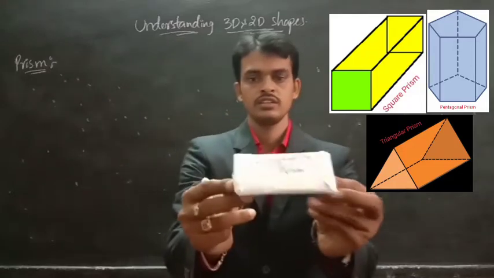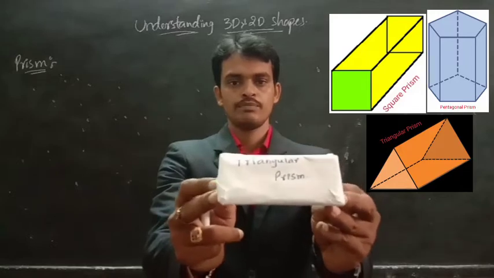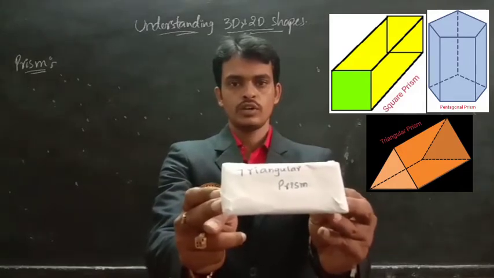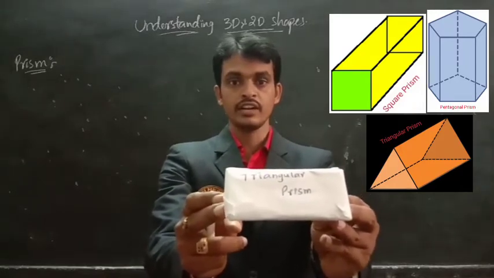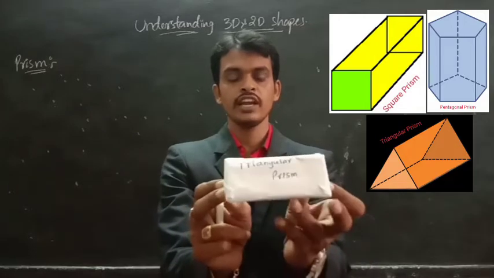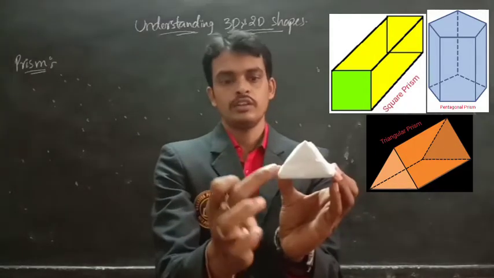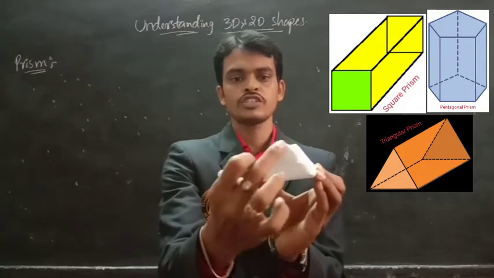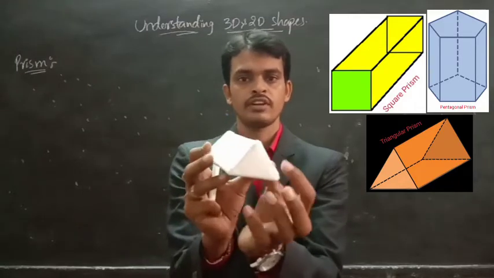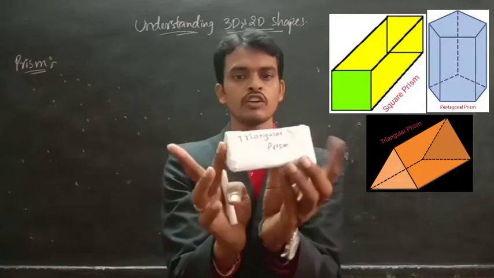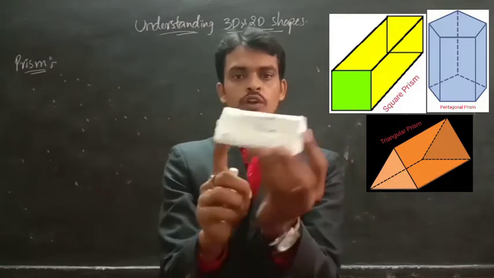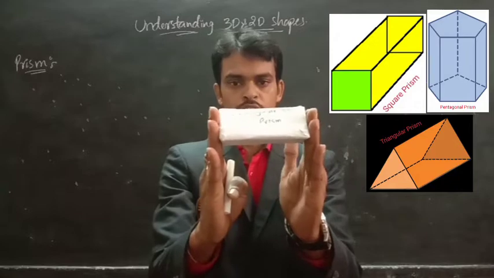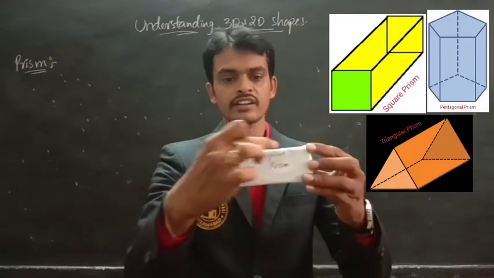So look at this solid shape. What is its name? Triangular prism. This triangular prism has a polygon shape that is triangular. These two faces are congruent, and the lateral faces are rectangles.